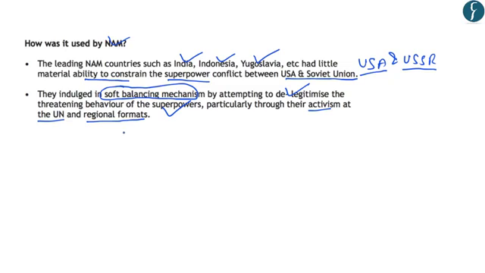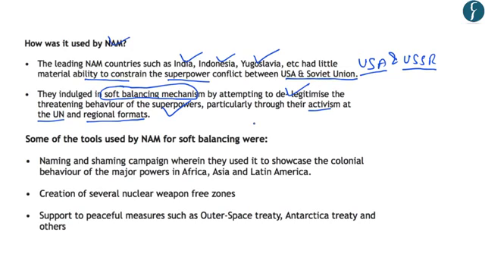So now let us look at some of the tools which were used by the non-aligned countries to counter the power of USA and USSR. As mentioned earlier, to understand this article better, you should go through chapter 1 of the class 12th NCERT, that is Contemporary World Politics. Now let us look at some of the tools used by non-alignment movement for soft balancing.